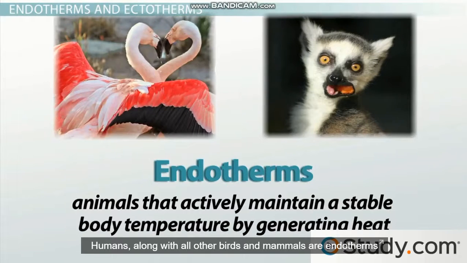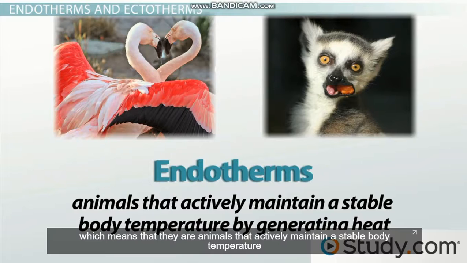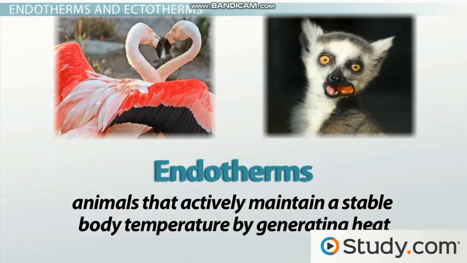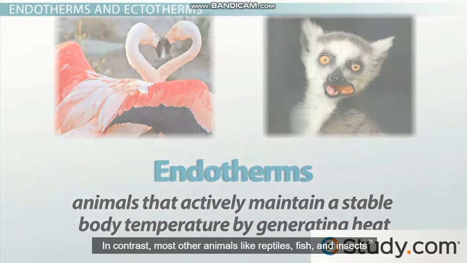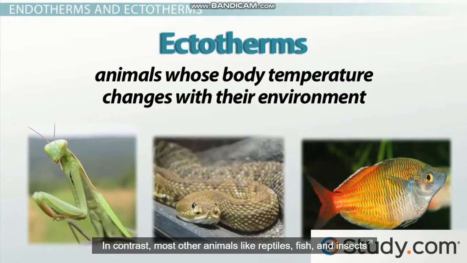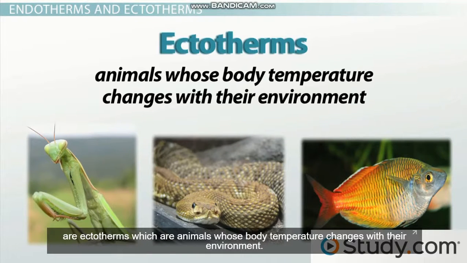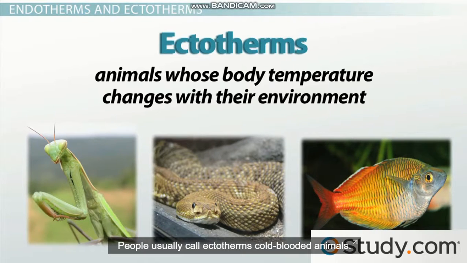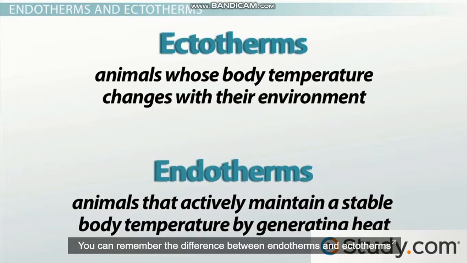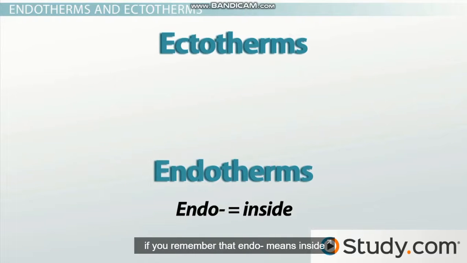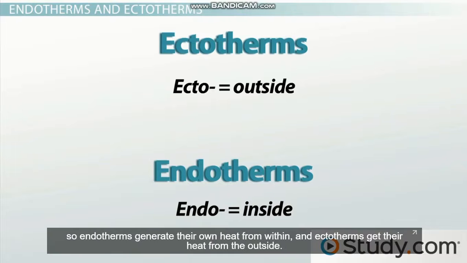Humans, along with all other birds and mammals, are endotherms, which means that they actively maintain a stable body temperature by generating heat. Most people call endotherms warm-blooded animals. In contrast, most other animals, like reptiles, fish, and insects, are ectotherms, which are animals whose body temperature changes with their environment. People usually call ectotherms cold-blooded animals. You can remember the difference between endotherms and ectotherms if you remember that endo means inside and ecto means outside. So endotherms generate their own heat from within, and ectotherms get their heat from the outside.